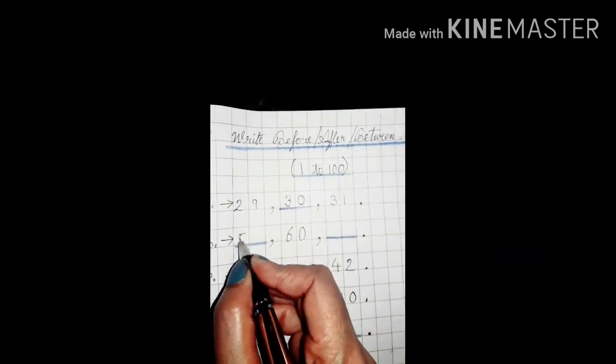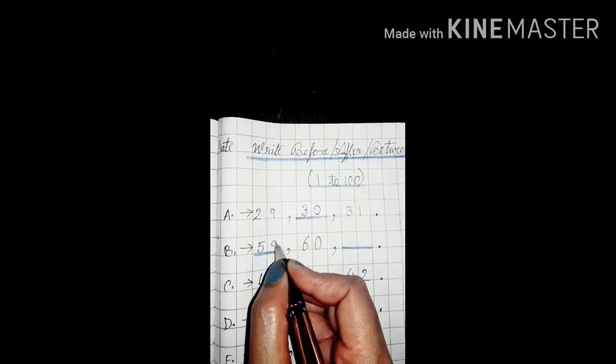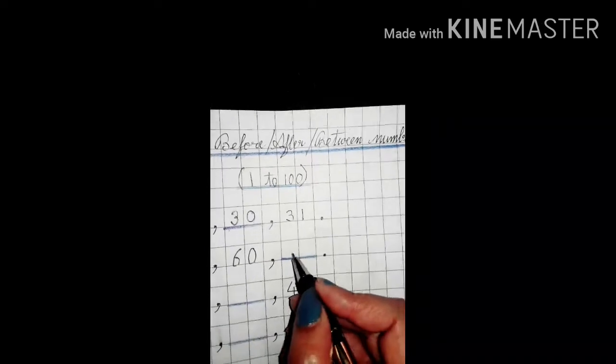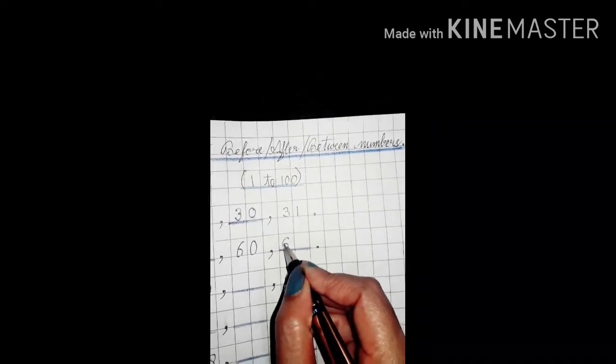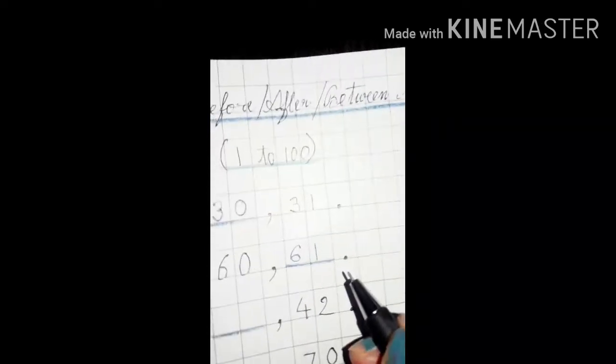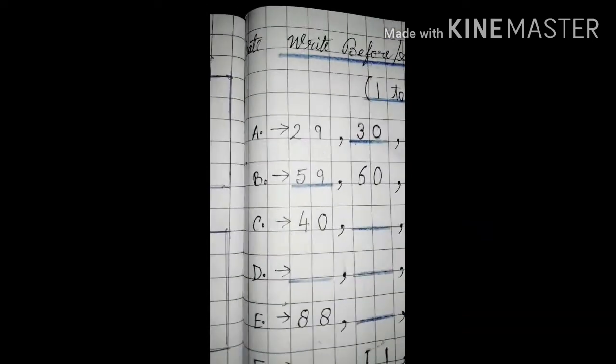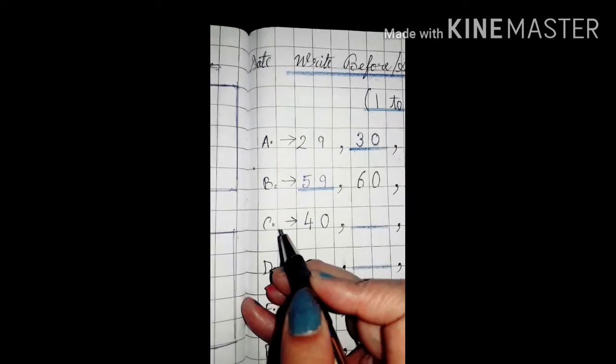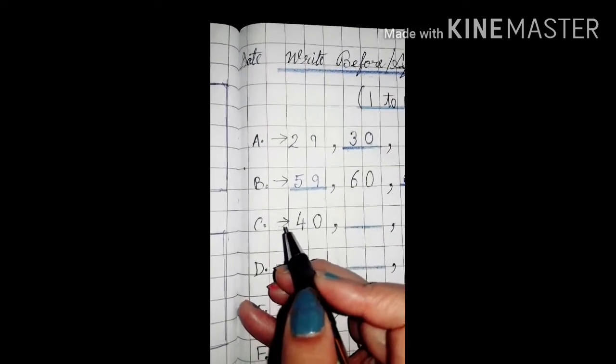Before 60, 59 will come. Okay. And after 60, what number will come? Yes, 61.